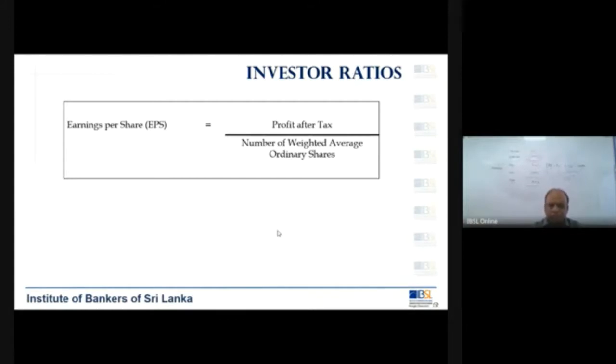Calculating the number of weighted average ordinary shares is a somewhat complex calculation, so we don't want to get into that detail, but just assume that it is like an average of shares. So it's like what you had last year and what you had this year divided by 2. But earnings per share will give you how much of a return you are creating for your shareholders or your prospective investors. So how do you calculate it? Profit after tax divided by the number of weighted average ordinary shares.